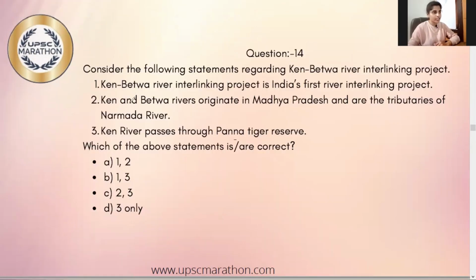Now let's solve this question, which says that Ken River passes through Panna Tiger Reserve. Yes, it is right. So from this, option A is eliminated. Next comes statement 2. Ken and Betwa Rivers originate in Madhya Pradesh and are tributaries of the Narmada River. No, this is false. They are tributaries of the Yamuna River. From this, we can eliminate option C. Now let's have a look at statement 1. Ken Betwa River Interlinking Project is India's first ever interlinking project. Yes, it's definitely true. So our answer is option B.